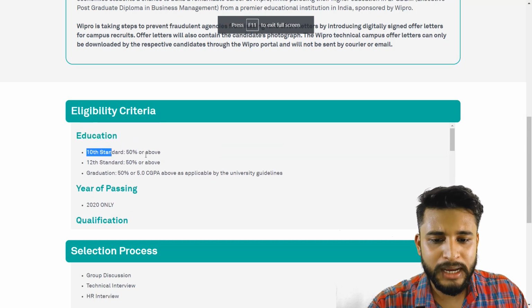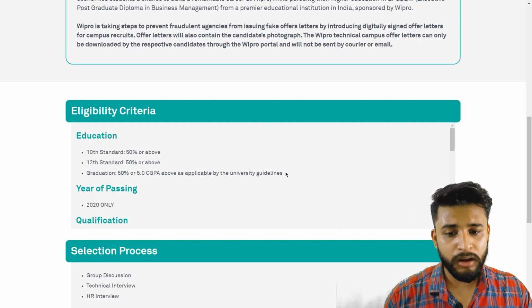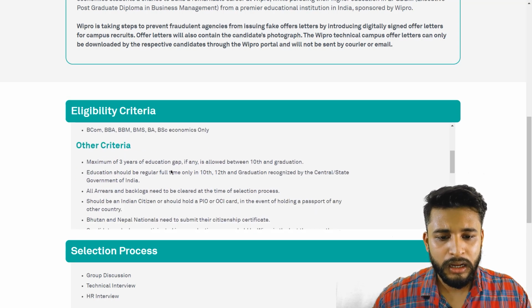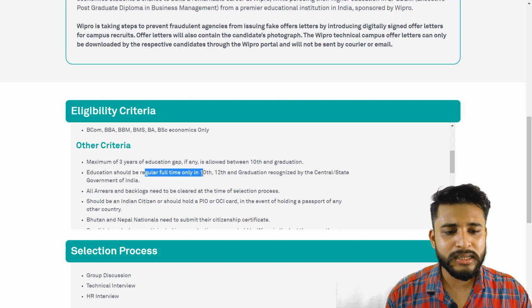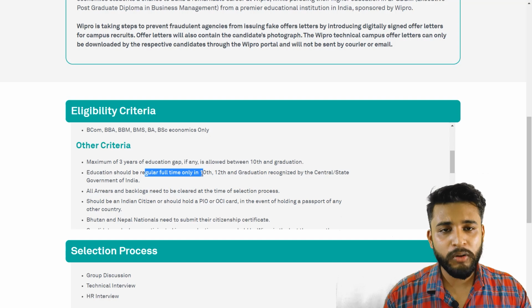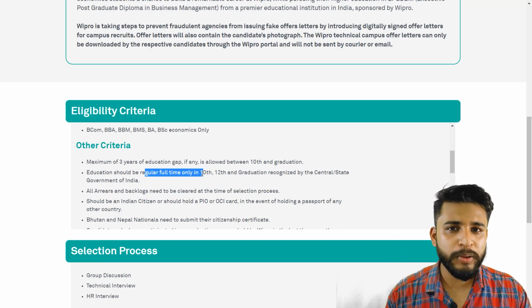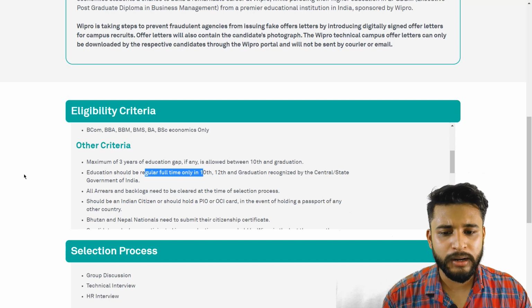So this was the basic eligibility criteria that we have discussed before in the video. So what are the things that we need to discuss? This is a full time, regular education which you have done for your 10th and 12th. That is full time, and it is given by the central government or CBSE, ICSE. These are the boards that are eligible. CBSE, ICSE, UP board, all state boards, and NIOS also, because that is approved by the government.